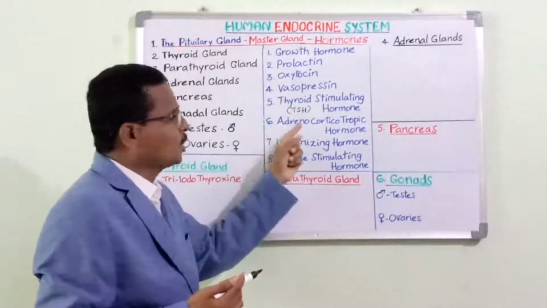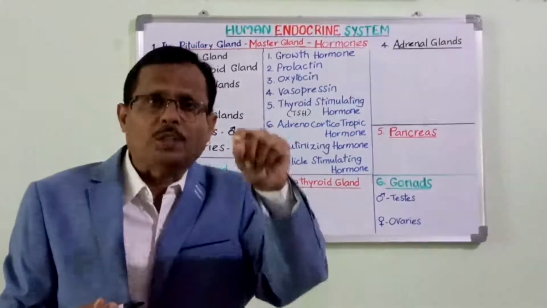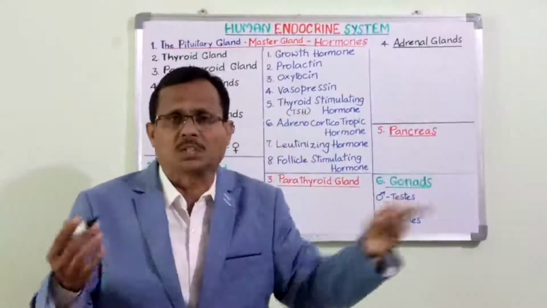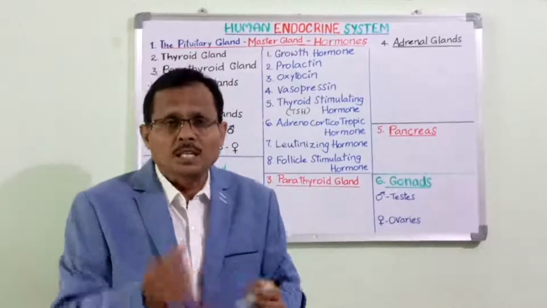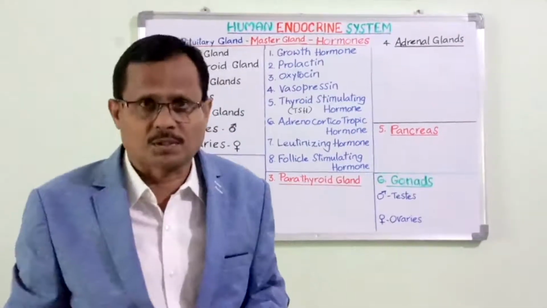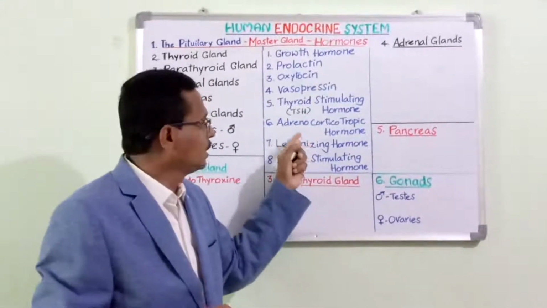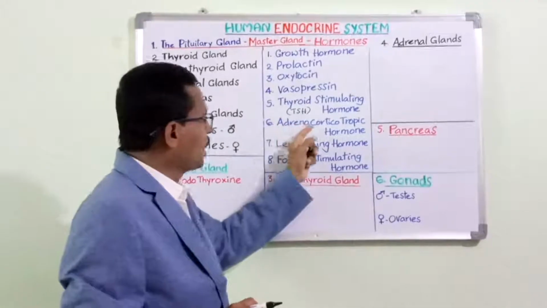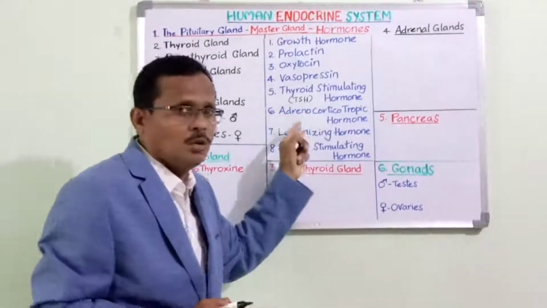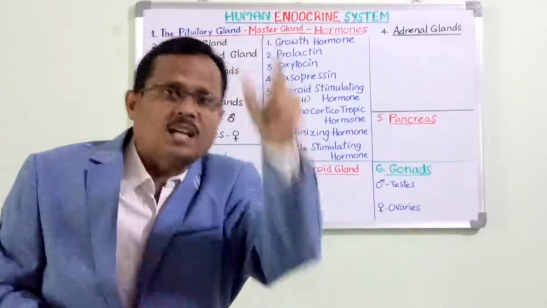Then adrenocorticotropic hormone. Adrenocorticotropic hormone. Renal means kidney. Adreno means some glands which are attached to the kidneys. These glands are also very, very important, the adrenal glands. So adrenocorticotropic hormone, released by the pituitary gland, initiates the action of adrenal glands.